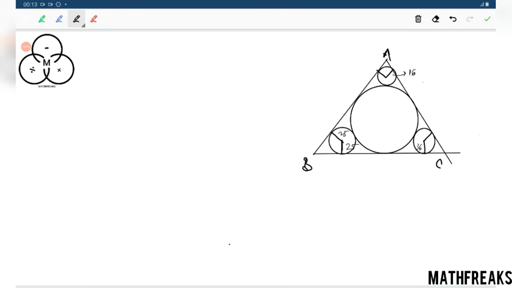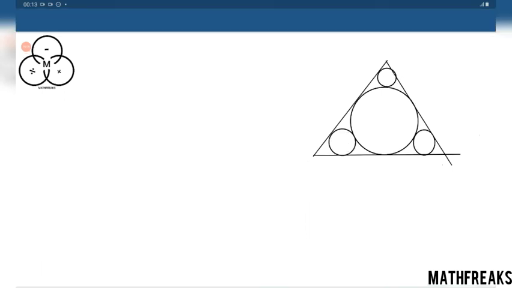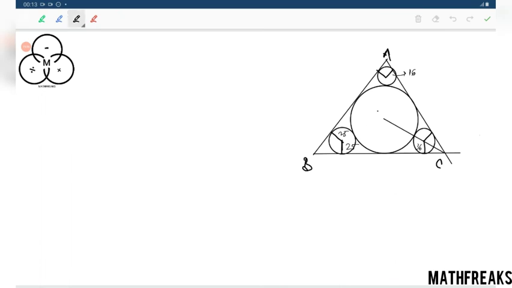This is the entire diagram. Now how are we going to solve the problem? The problem is indeed very interesting. If this is the center, let this point I be the incenter, we have just joined them. This is perpendicular, this is also perpendicular.